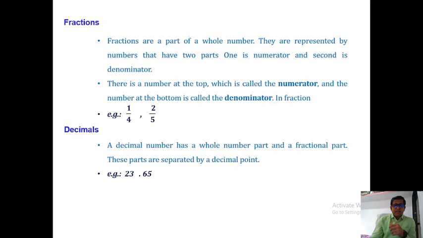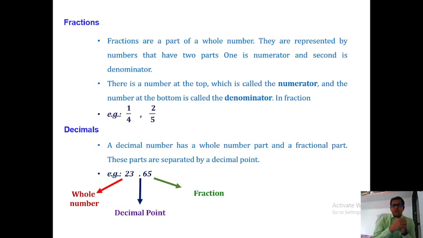Here you can see the example 23.65, or here is the fraction 1 divided by 4 equal to 0.25, or here is the example 2 divided by 5 equal to 0.4. So 23.65 is read as 23.65. It means that 23 is a whole number. The dot is called the decimal point, and 65 is a fraction number.